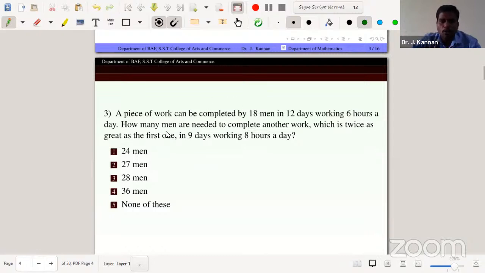That means two works are not equal here. How many men are needed to complete another work which is twice as great as the first one in 9 days working 8 hours a day? So the data are 18 men, 12 days, 6 hours per day.